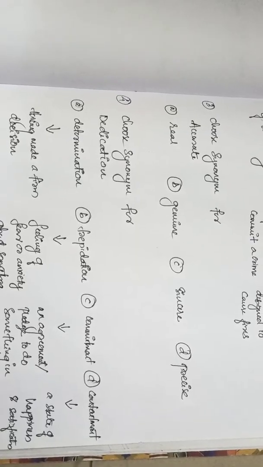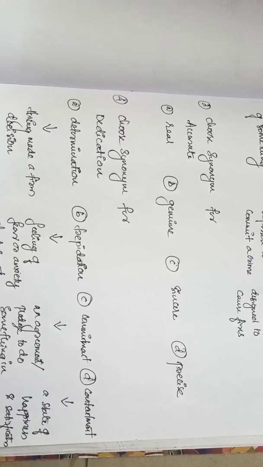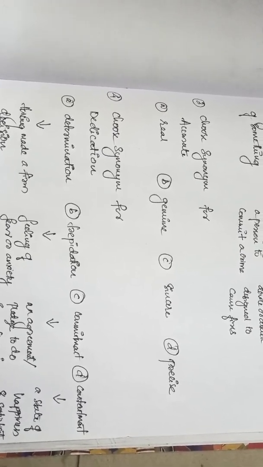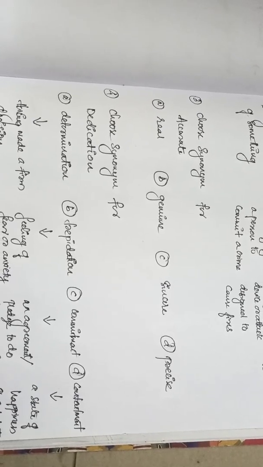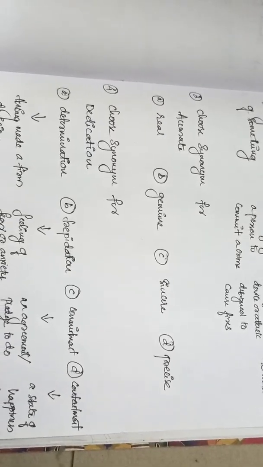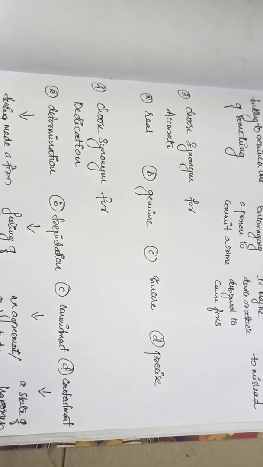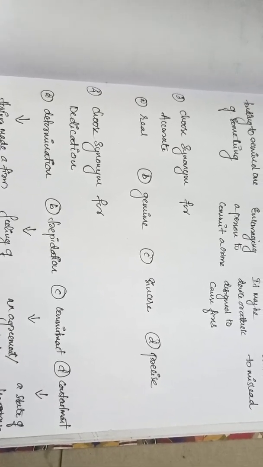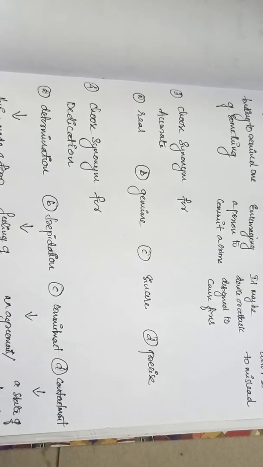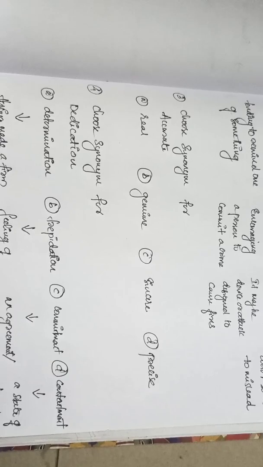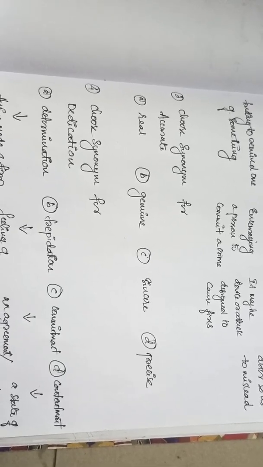The next question is to choose a synonym for the word accurate. We already know the meaning of accurate. It should be very precise. Among our options, option D is precise. Real, we know the meaning of real: genuine, sincere, precise. So the option for the question is precise.